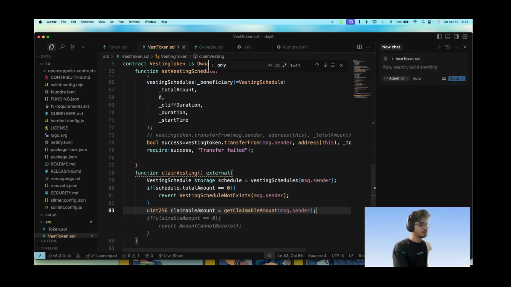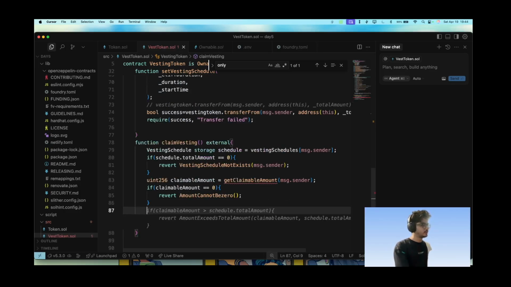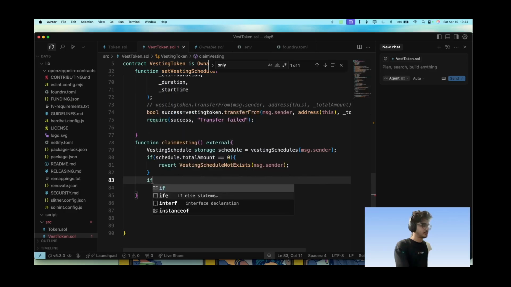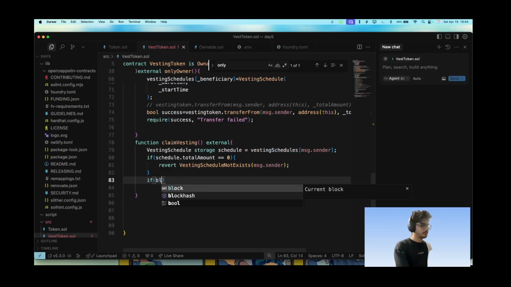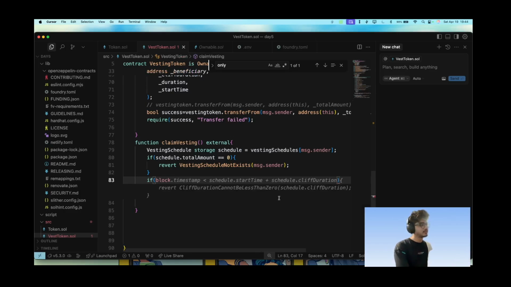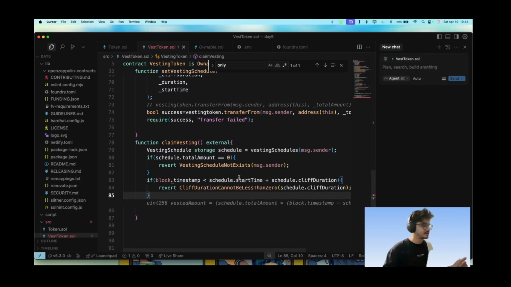Claimable amount, get claimable amount does not exist, so we can make a getter function here, but it's easy for us to just make some requires here. Okay, vesting schedule not exist. Now if block dot timestamp and total amount is, so this is a very smart math here.